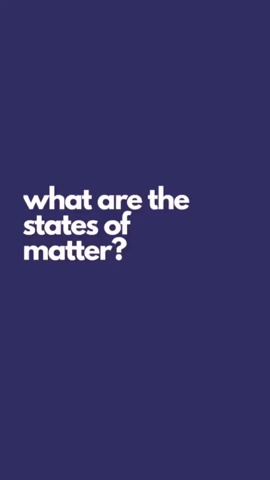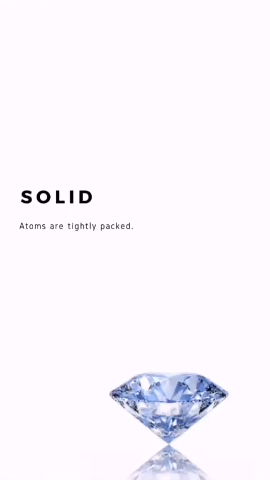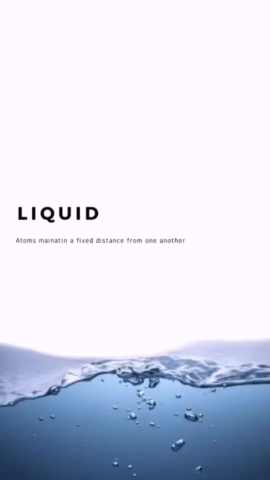What are the states of matter? So we're familiar with solid, liquid, and gas. But what is the total enumeration of all the states of matter? So we have the familiar solid: atoms are tightly packed, vibrating in fixed places. Liquids maintain a fixed distance from one another, and then for gas, the particles are free.